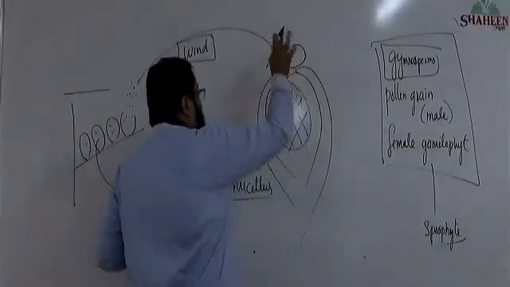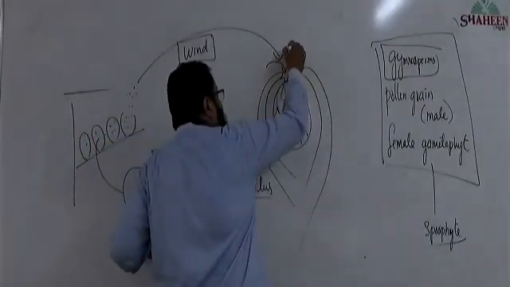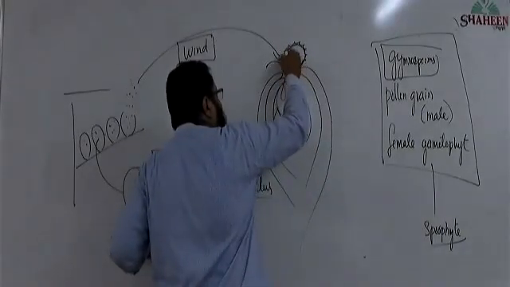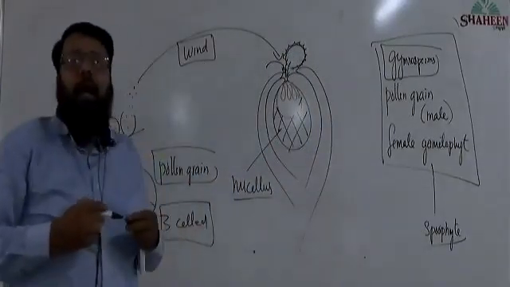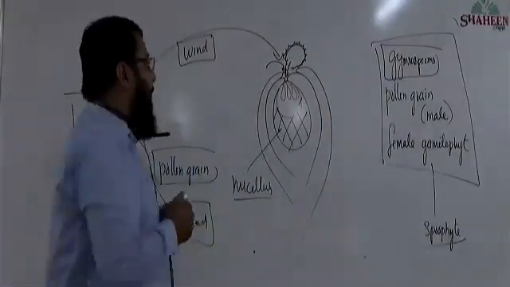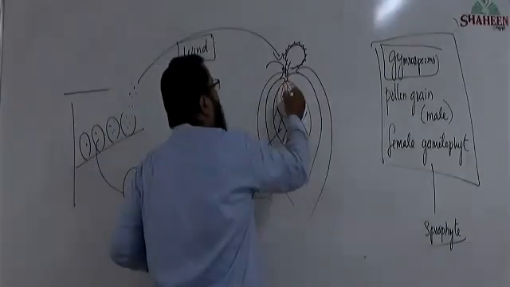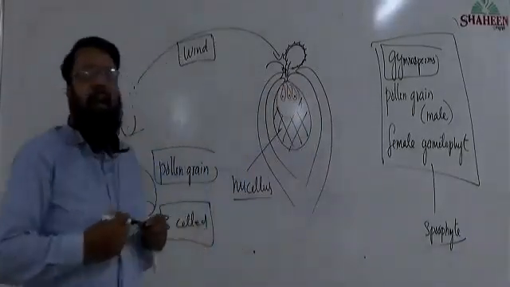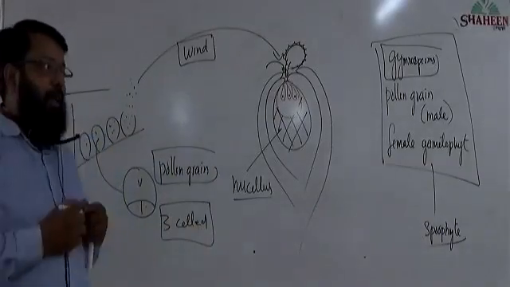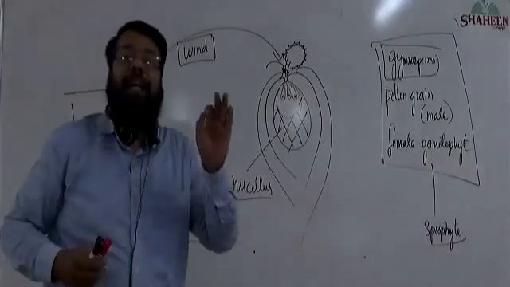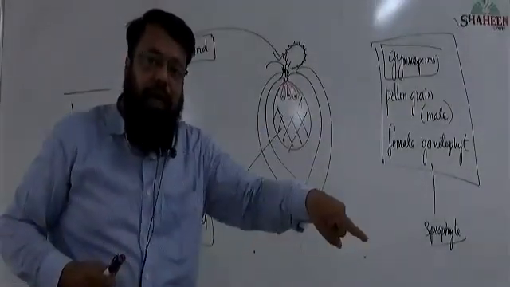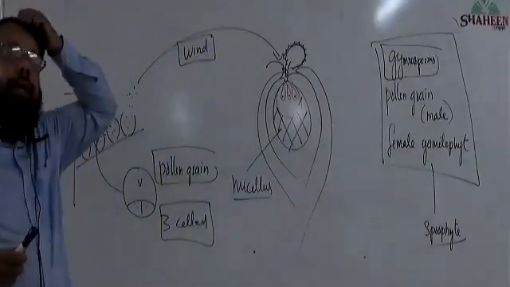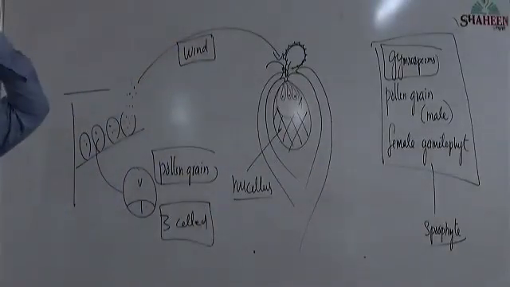Here, this pollen grain carrying male gamete will discharge male gamete, and male gamete reaches the egg, and fertilization takes place. So, fertilization is taking place inside archegonia, inside ovule.